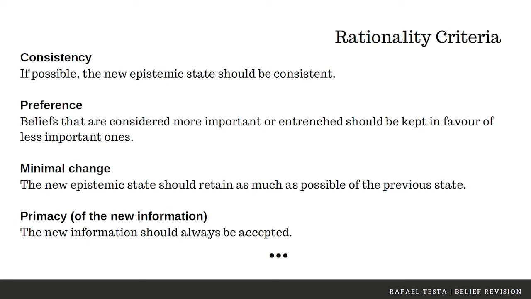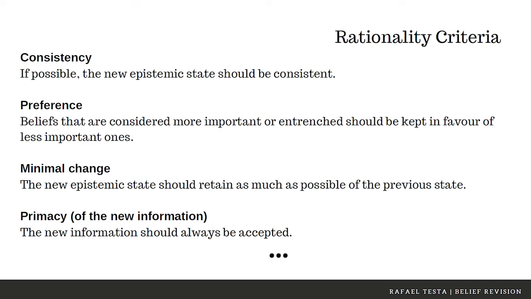Minimal change, namely the new epistemic state should retain as much as possible of the previous state. And primacy of the new information, namely the new information should always be accepted in the belief set.